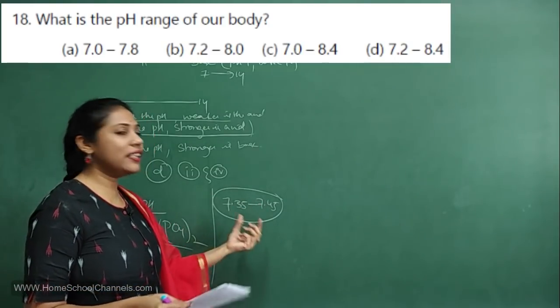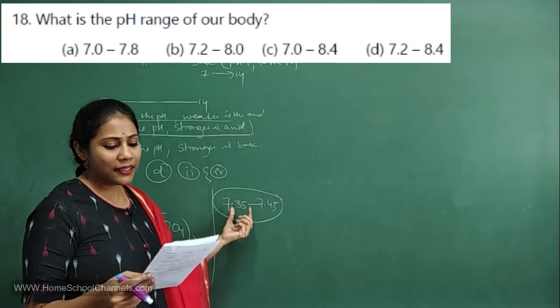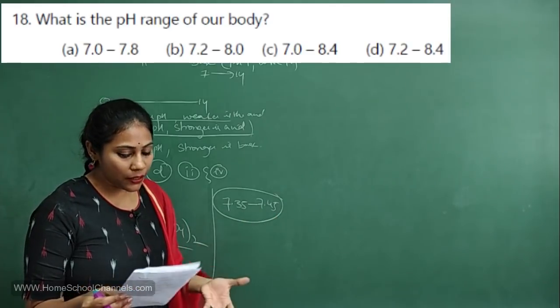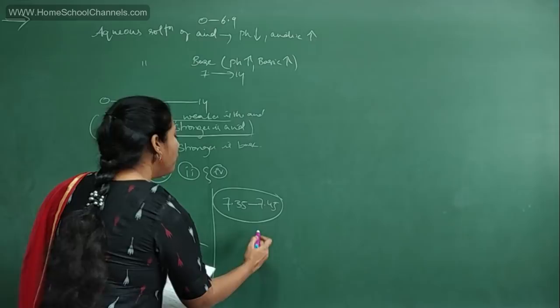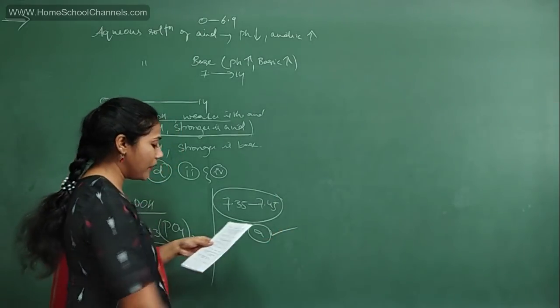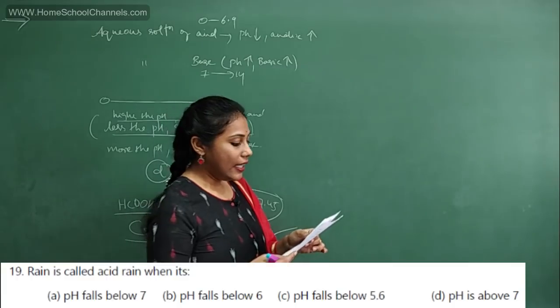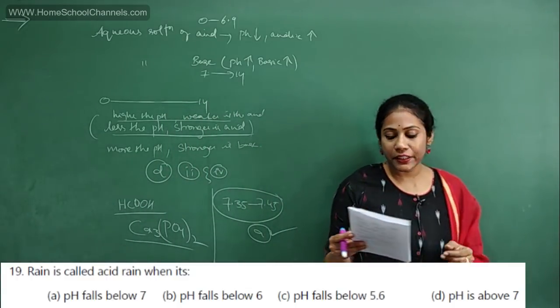This is the actual, precise range. But anyway, this range will come in between 7.0 to 7.8. So we will go for option A. Okay? Fine. And let me go for the 19th question.